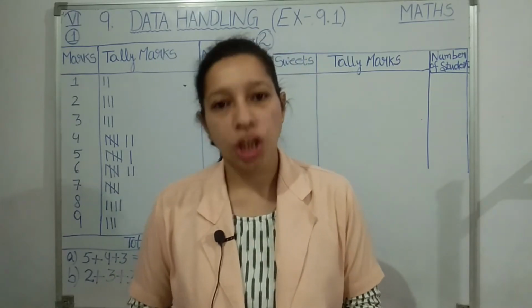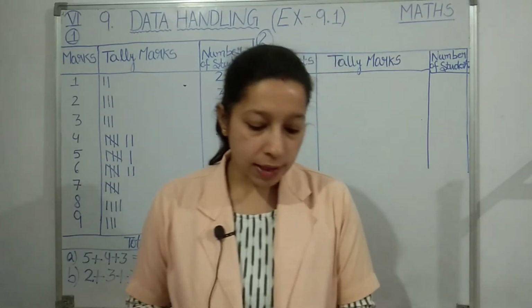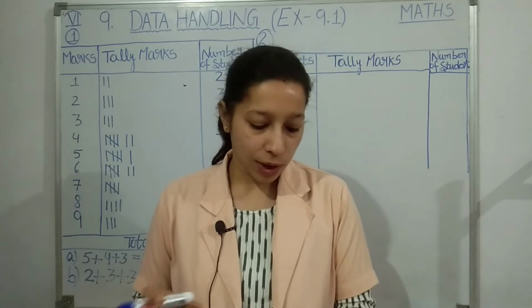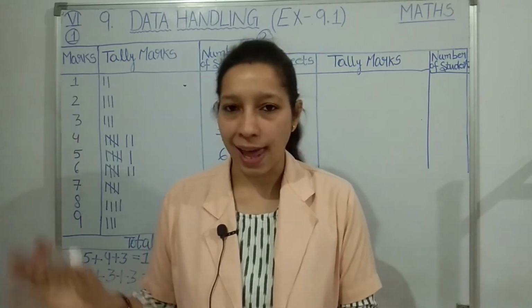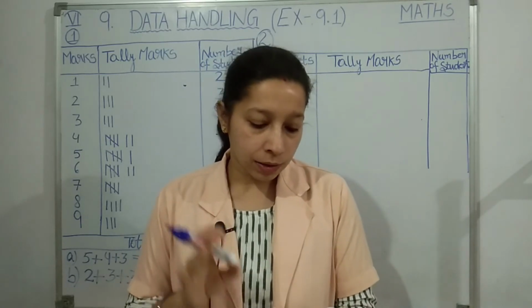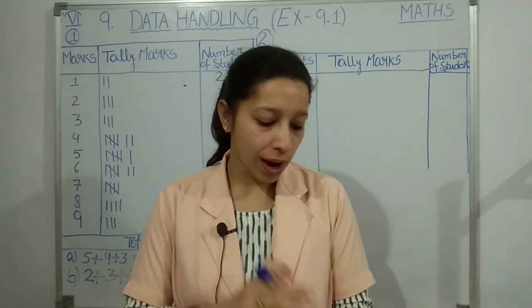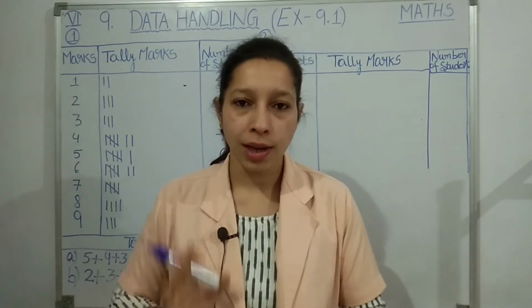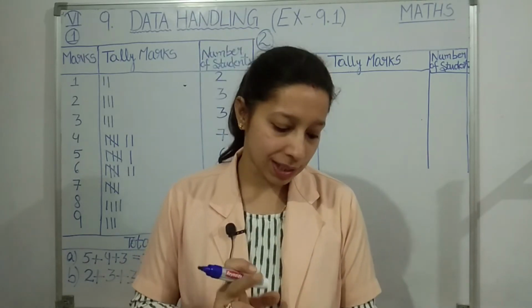Let us see question number 2, students, same pattern question you can see in your textbook. Following is the choice of sweets of 30 students of class 6th. You can see what is written: laddu, barfi, laddu, jalebi, laddu, rasgulla, and like that. So here 30 students' choice of sweets is written. Then what we have to do? Point A, arrange the names of sweets in a table using telemarks. So again we have to represent this data using telemarks in a table.